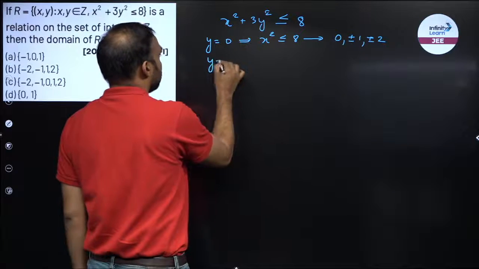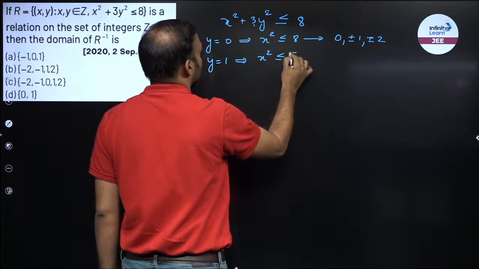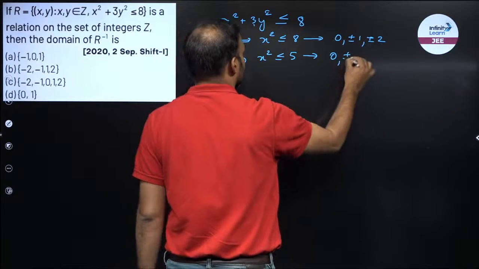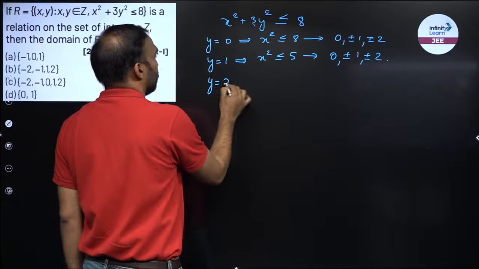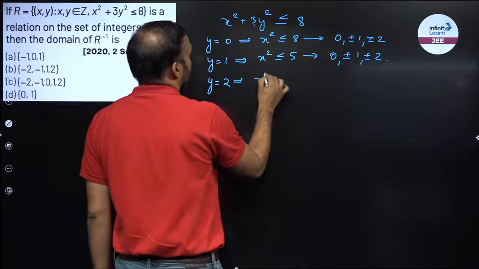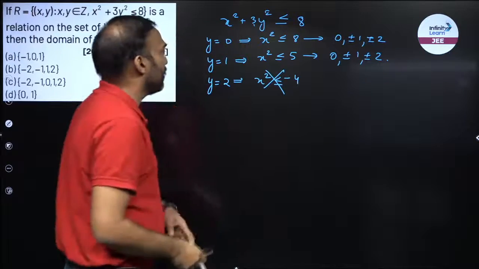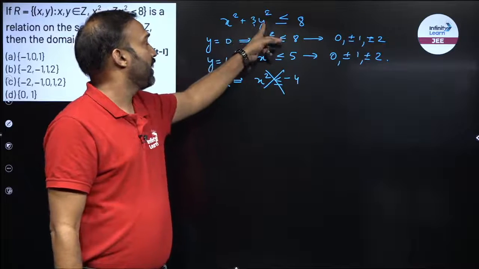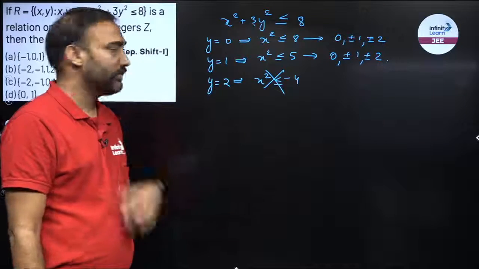So if I put y is equal to 1, this becomes 3. So this becomes x square is less than equal to 5. So now I have x is 0, plus minus 1, plus minus 2. If y becomes equal to 2, this becomes 4, 3 fours are 12, and then x square would be less than equal to minus 4, and this will not hold true. So any further values of y will not give me a solution, because the sum must be less than 8, and no sum can be larger than 8 because both are positive values.